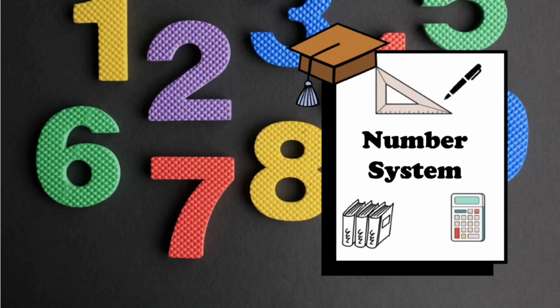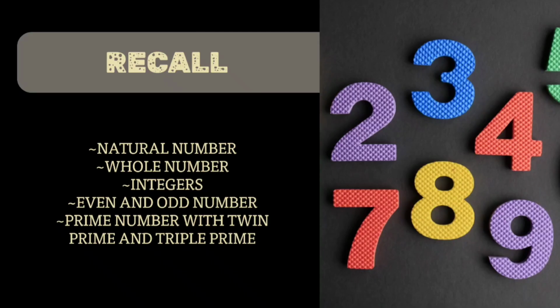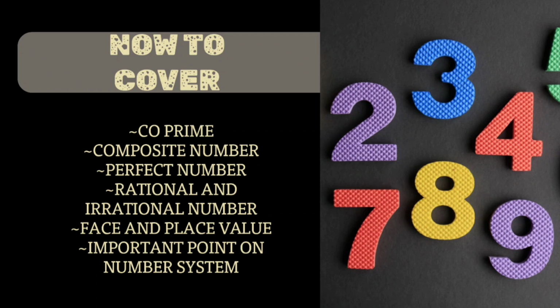Hello friend, in the last video we studied the number system. So firstly we will recall what we have studied: natural number, whole number, integer, even and odd numbers, prime numbers with twin primes and triplet primes. Today we will cover co-prime, composite number, perfect number, rational and irrational number, face and place value, and important points of the number system.